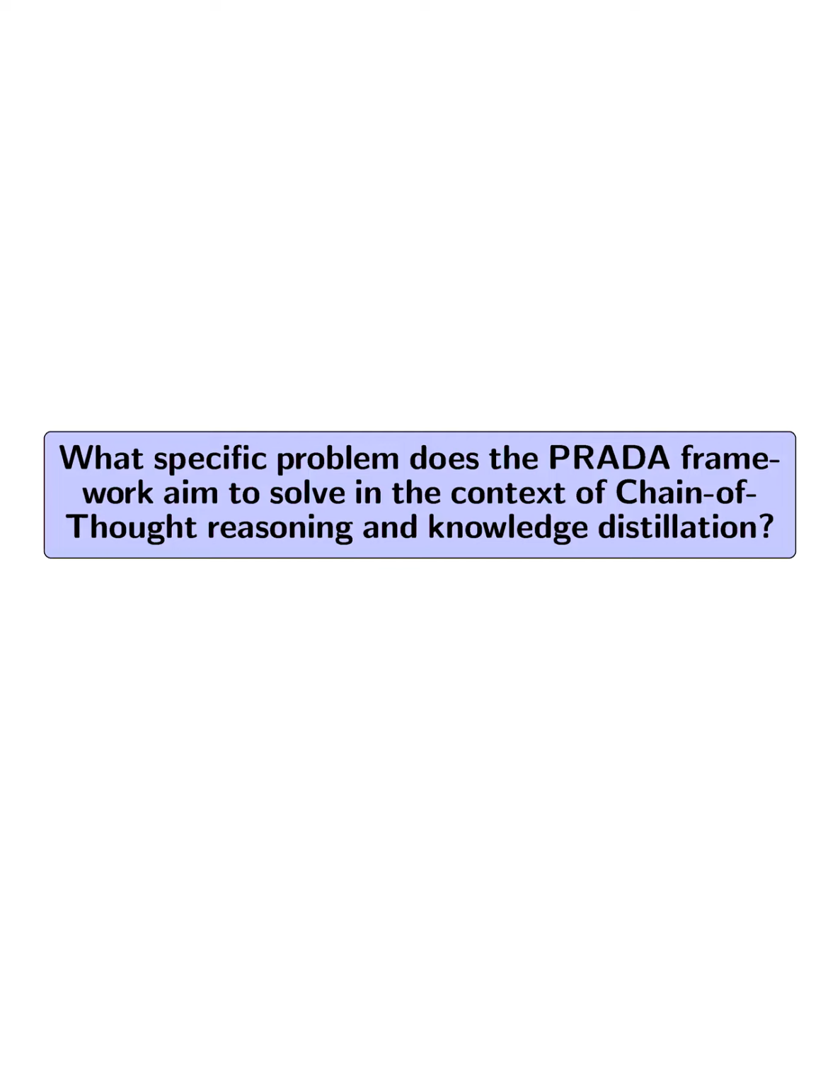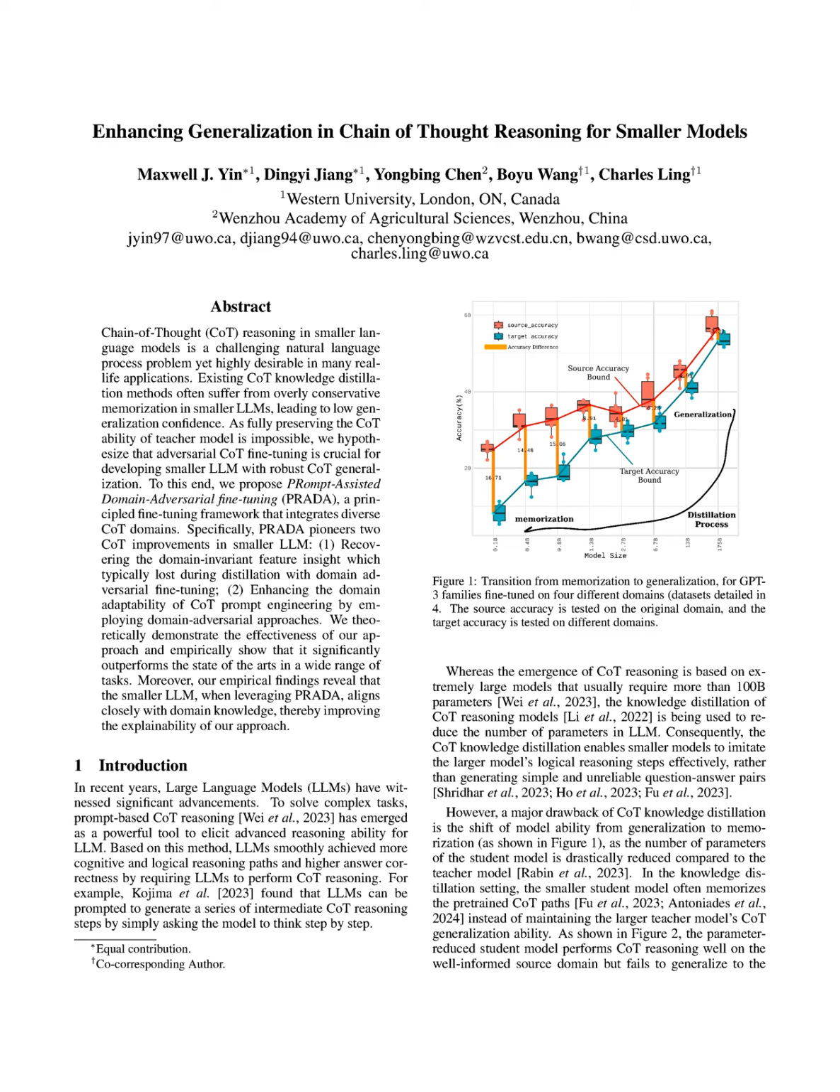What specific problem does the PRADA framework aim to solve in the context of chain of thought reasoning and knowledge distillation? The PRADA framework aims to address the generalization degradation observed in knowledge distillation processes for chain of thought, COT, reasoning, particularly when transferring knowledge from a large teacher model to a smaller student model. A significant issue is that the smaller student model tends to memorize the pre-trained COT paths instead of maintaining the generalization ability of the larger teacher model, leading to poor performance on unseen domains.